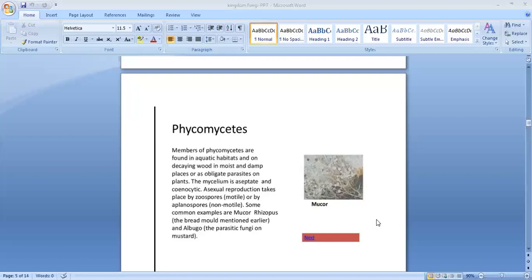Then if you are talking about nutrition, how they eat, there may be saprotrophs. Saprotroph examples are Mucor or Rhizopus. Or parasites. Parasites live inside the body of another organism and take nourishment. Example, Albugo. So the mode of nutrition may be either saprotroph or parasite. Which are the examples for saprotrophs? Mucor and Rhizopus. Parasite example, Albugo. Clear? So the next class is Ascomycetes.